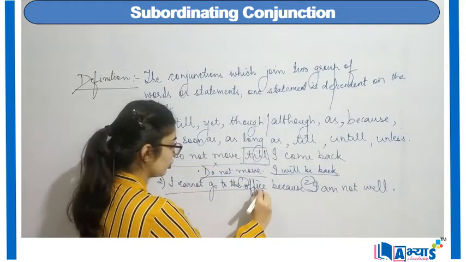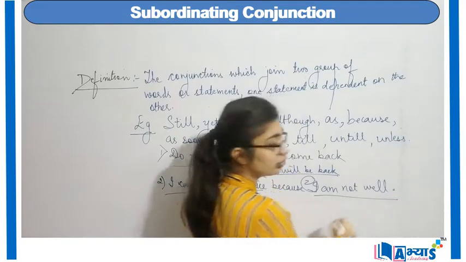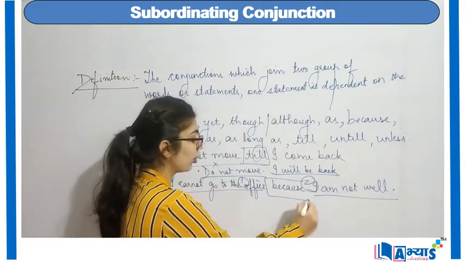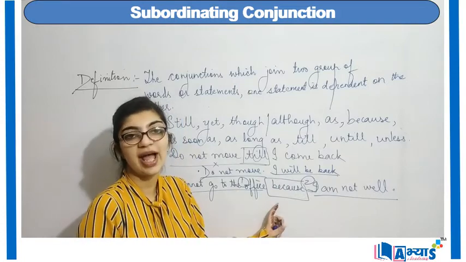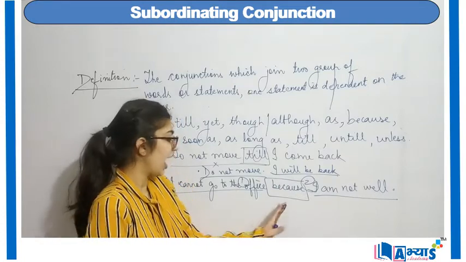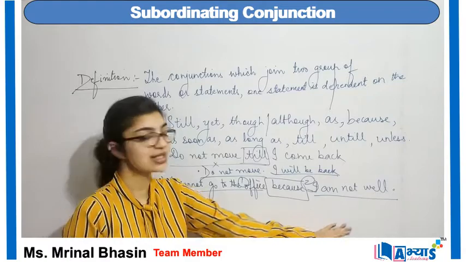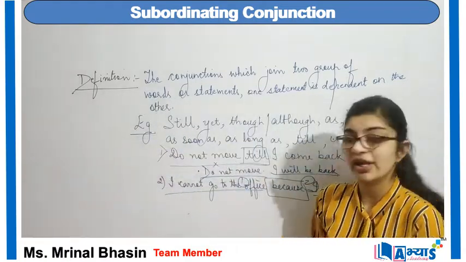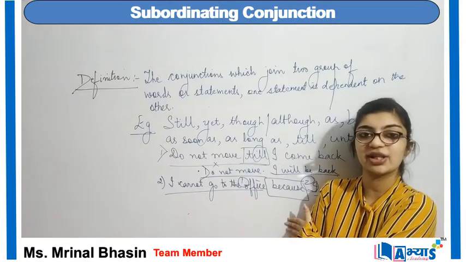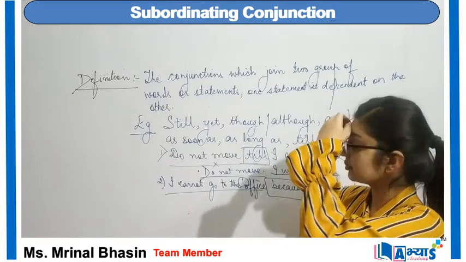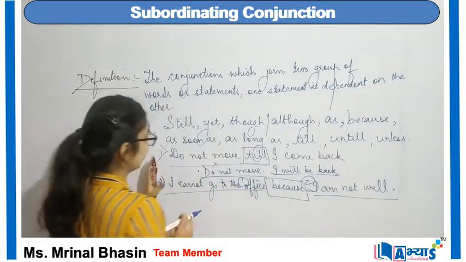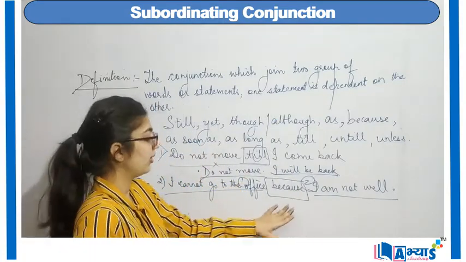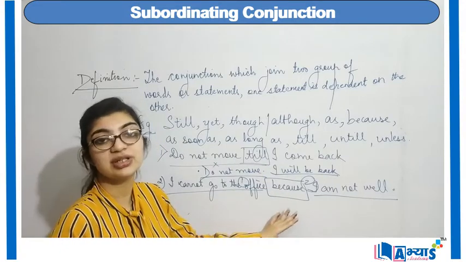Again, "I cannot go to the office" and "I am not well" are two different sentences, but I want to join these two sentences, so I have to use a conjunction. And for joining these two sentences, I will be making use of a subordinate conjunction, and that subordinate conjunction is because. So these are two examples in which the conjunctions are being used in the middle.